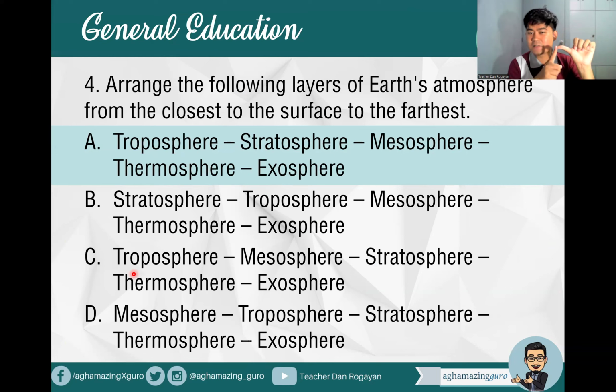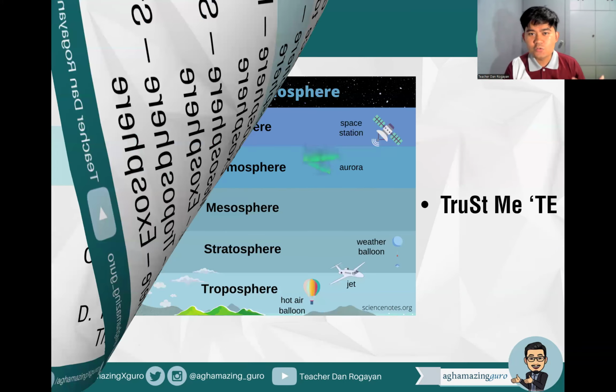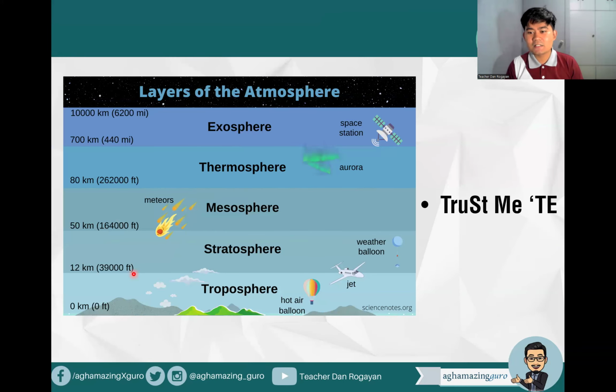And of course, the exosphere. Okay, so that's the arrangement. Now, if you want to remember that easier, use "transmite". TR is troposphere, S is stratosphere, okay? ST, stratosphere, ME, mesosphere, the middle, TE, thermosphere, and then you have the exosphere.